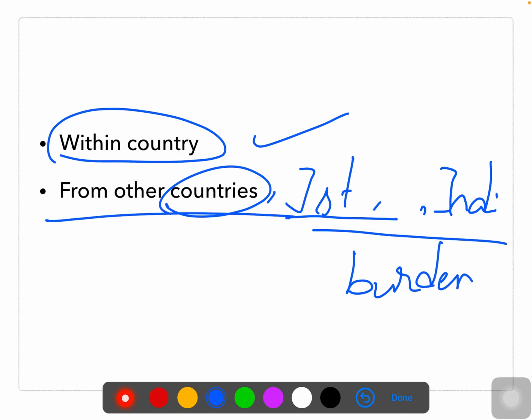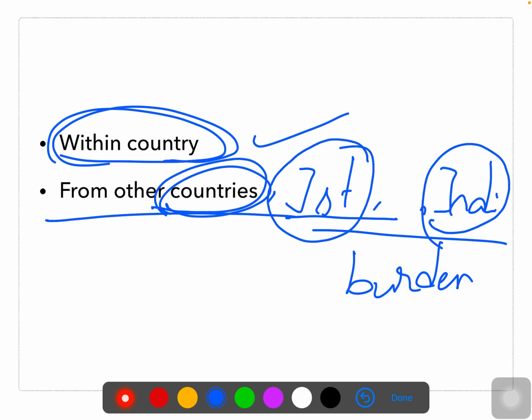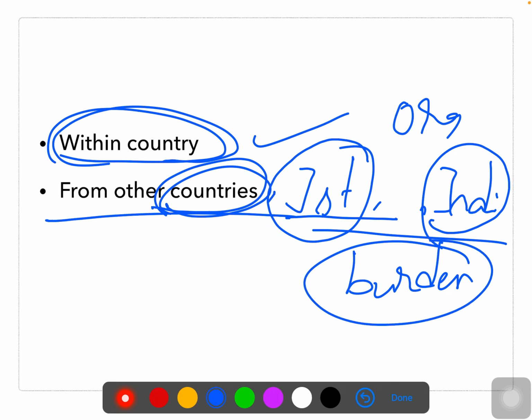If the borrowing stays within the country, we don't consider that as much of a burden. But if it is from other countries, other institutions, or any organization outside the country, then it will be called a burden, because we have to pay interest for that and send a lot of goods to them, so it moves out of the country and doesn't stay within the country. So that can be considered a burden. So this is called Ricardian equivalence.